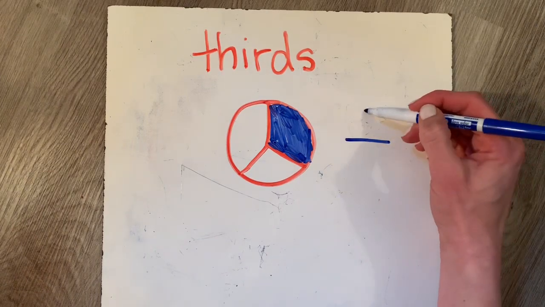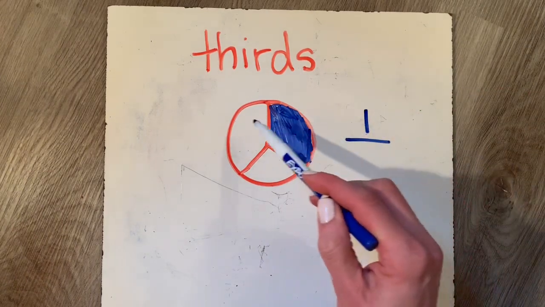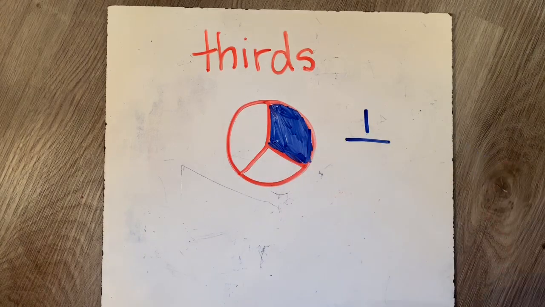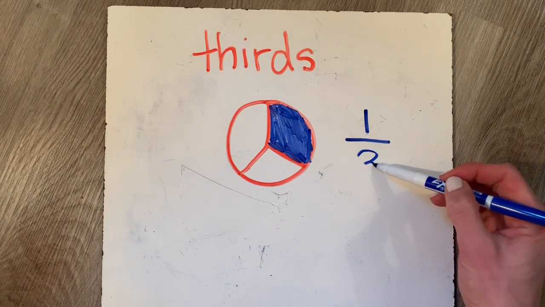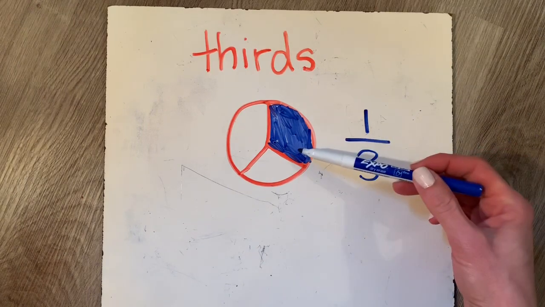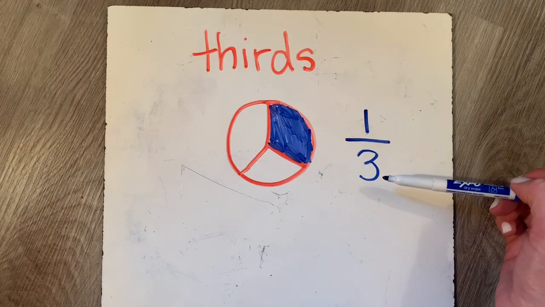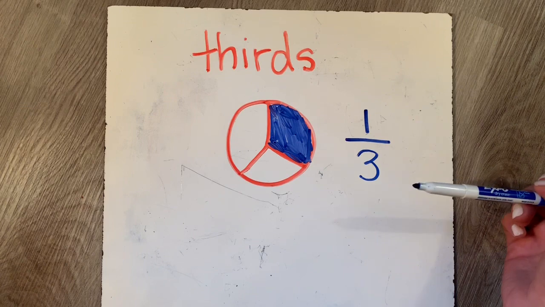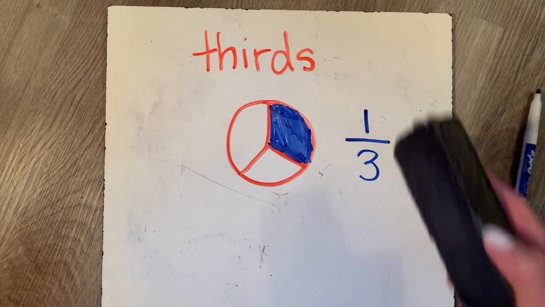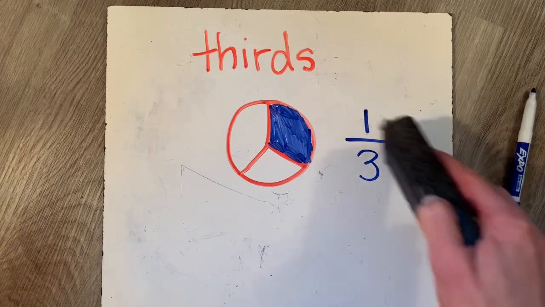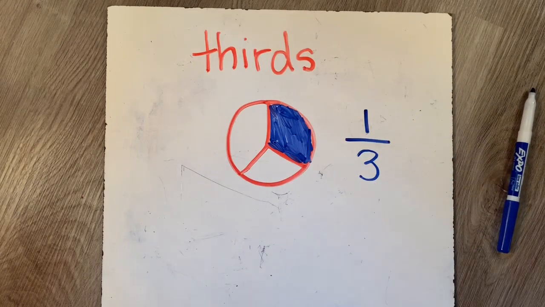Only 1 piece. But how many pieces originally? Do you know the answer? Is it 3? So 1/3 will be written like that. All of our fractions, no matter which ones we use, are written with the piece number on top and how many pieces it was out of on the bottom.